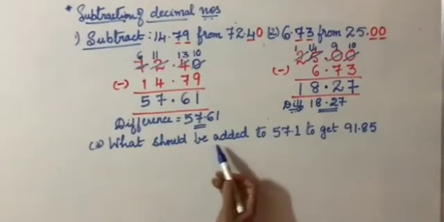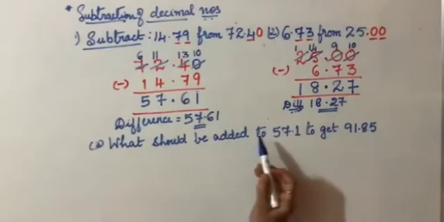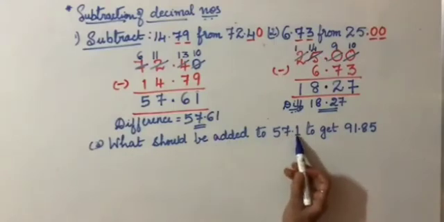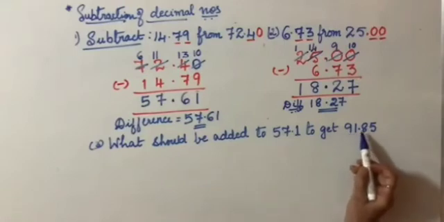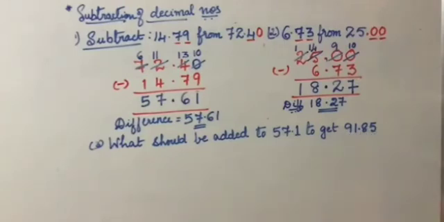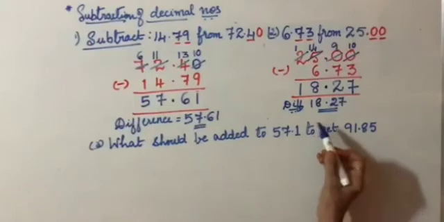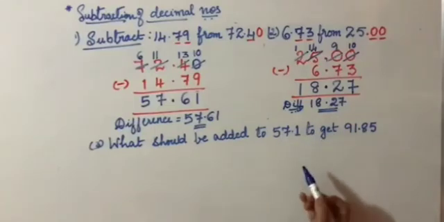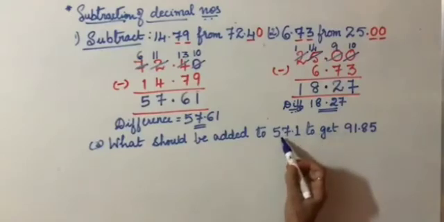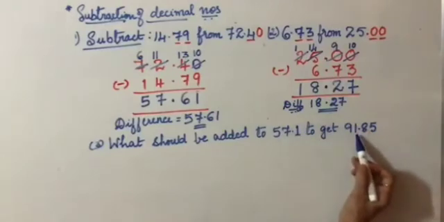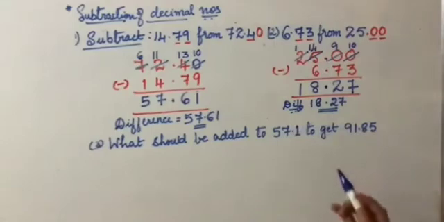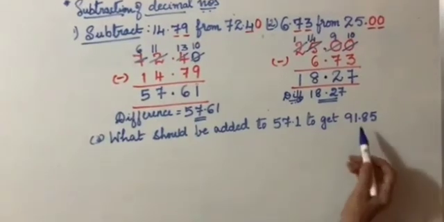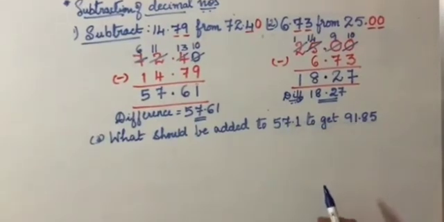What should be added to 57.1 to get 91.85? So, some number has to be added. Some number, we don't know if it's decimal or not. We'll find out shortly. Some number has to be added to 57.1 to get 91.85. So, what do you think is the operation? You have to subtract these two to get the number to be added.